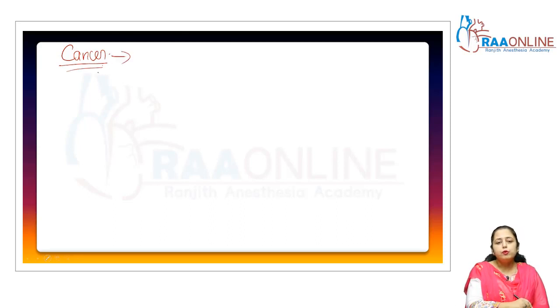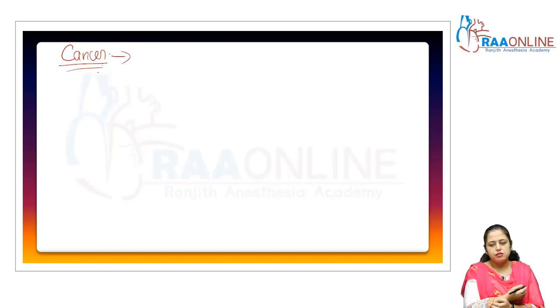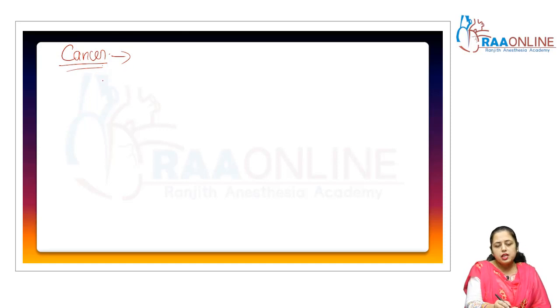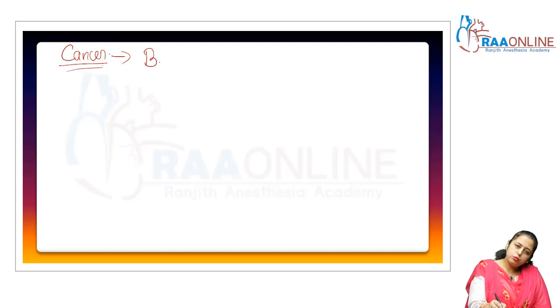Cancer is one of the most dreaded diseases of human beings, and the major cause of death worldwide, when we compare it with other diseases. In cancer, there is formation of some tumors. Normal cells show a property of contact inhibition. Two types of tumors are formed, that is the benign tumor and the malignant tumor.